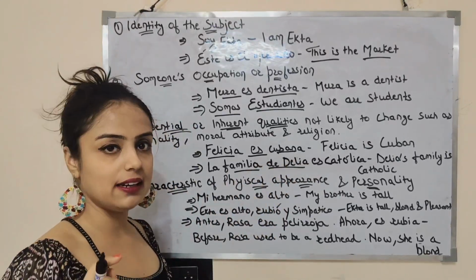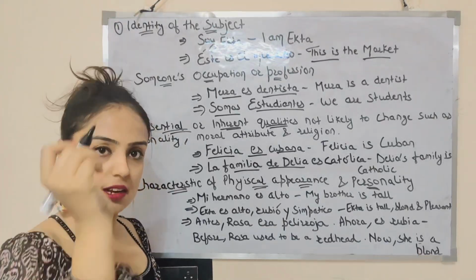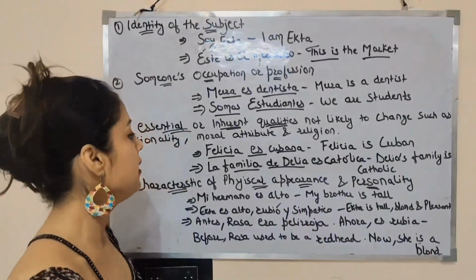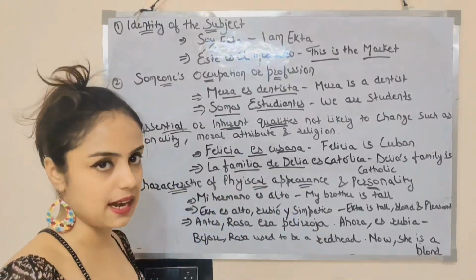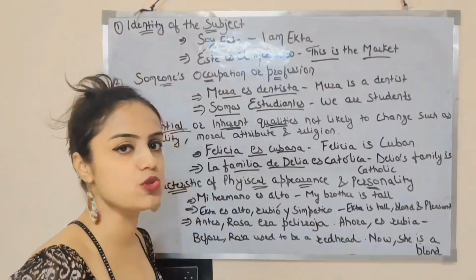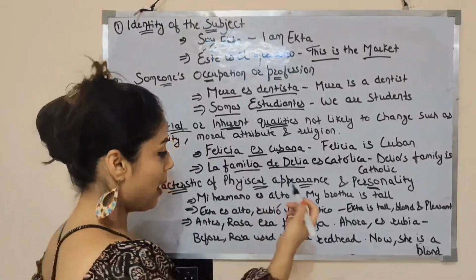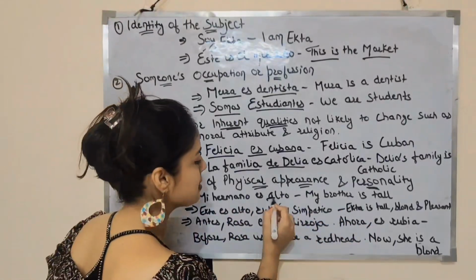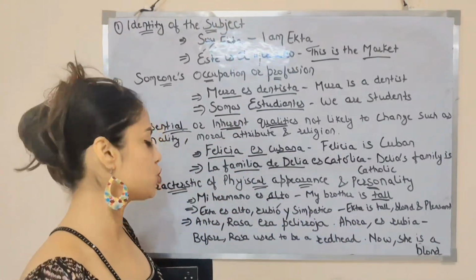So in Spanish, noun and adjective of nationality always comes with small letters. Vale. The next one is characteristic of physical appearance and personality. When we are talking about this, we are also using ser verb. Por ejemplo, mi hermano es alto. My brother is tall. Alto means tall.